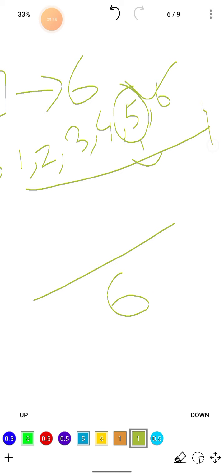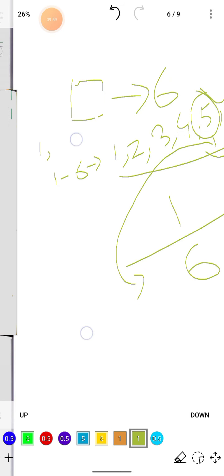As there is only one outcome favorable to the event, the numerator is going to be 1. So what is the probability of getting 5 after rolling the die? It is 1 by 6. Done, students?